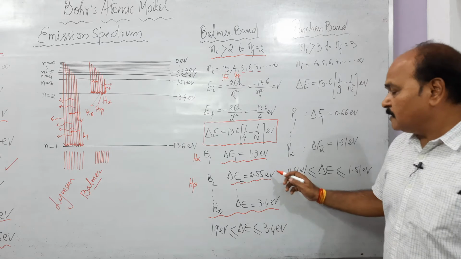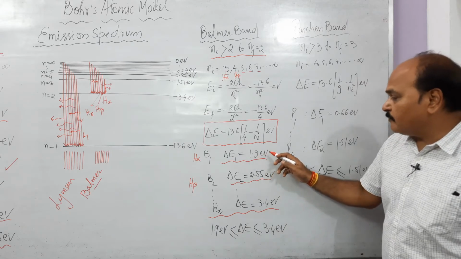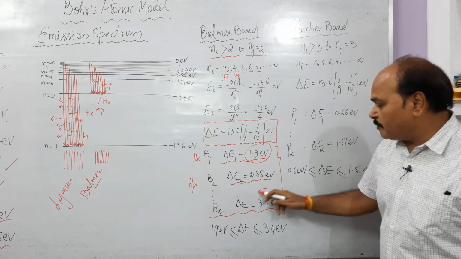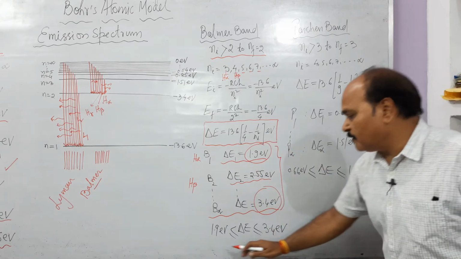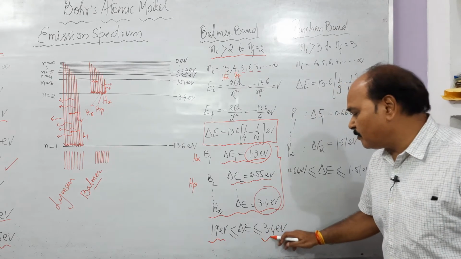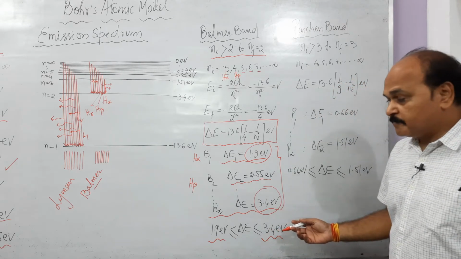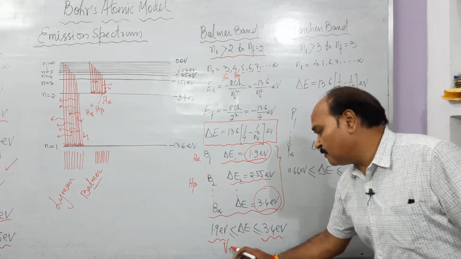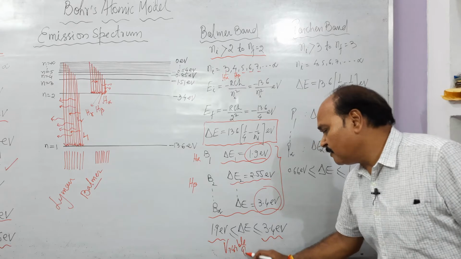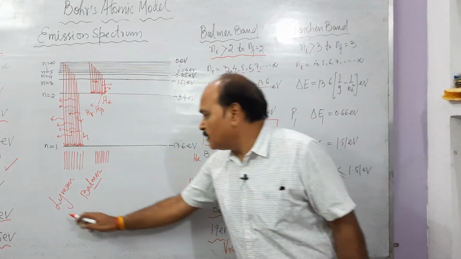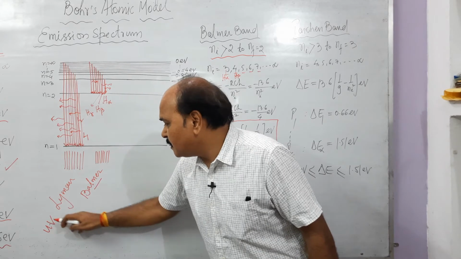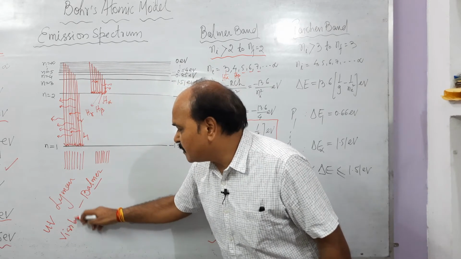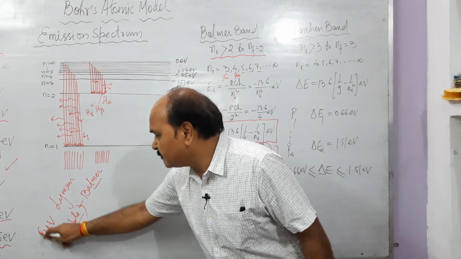Well, we can see here the range of photon energy is from 1.9 electron volt to 3.4. So all Balmer photons lie between 1.9 electron volt and 3.4 electron volt. And remember children, this range of photon belongs to the visible part of the electromagnetic spectrum. So the Lyman band belongs to the UV part, and this Balmer band belongs to the visible part of the electromagnetic spectrum. Very, very important.